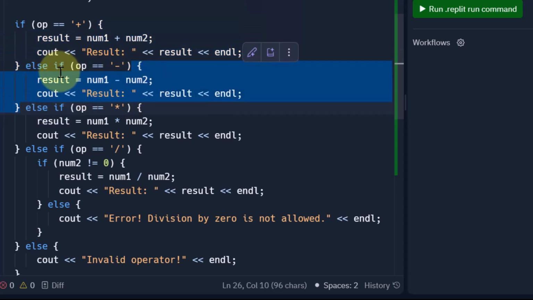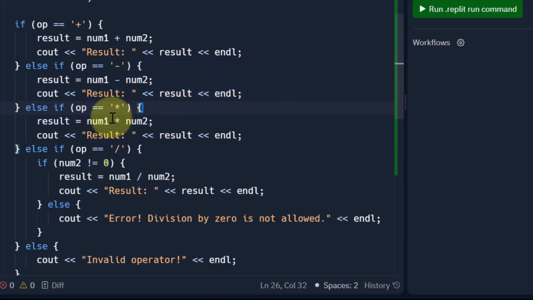The statements for each of the if, else if, and else are inside the curly braces that follow. Now let's say both of these are false, and the user has entered multiplication. So else if OP equal to multiplication, then result equals num1 into num2, and we again print the result variable here. Coming to the next one, we are checking if the user has entered a division operator.